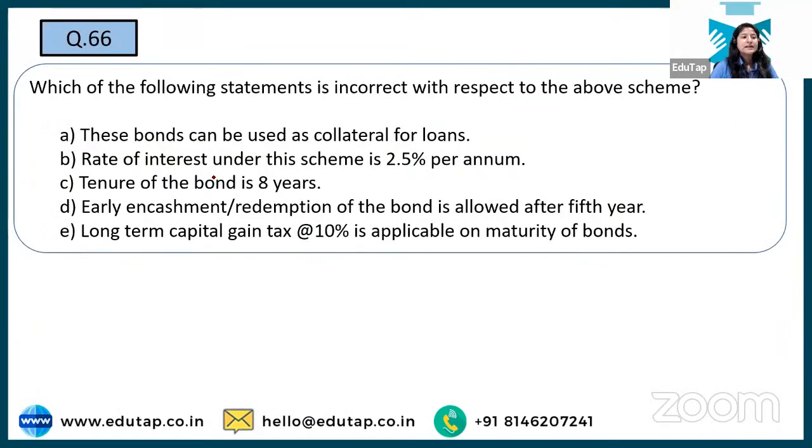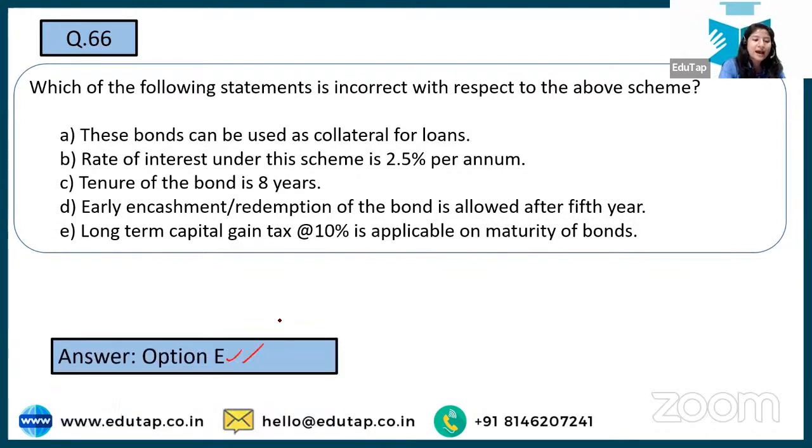Next is, which of the following statements is incorrect with respect to the sovereign gold bond? Here are the options, and the correct answer to this question is option number E. Why? Because it says that on maturity of bonds, 10% tax will be there, but no tax will be there on maturity of bonds.